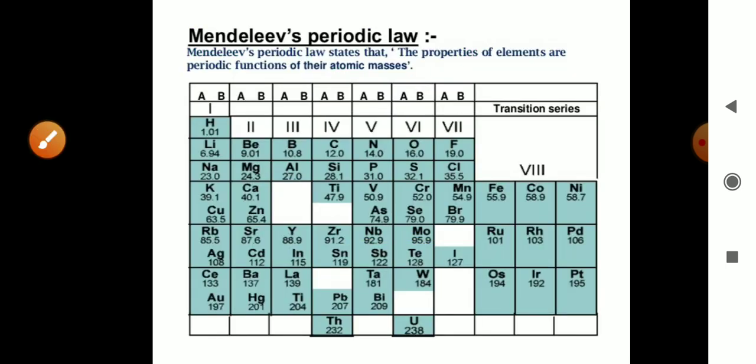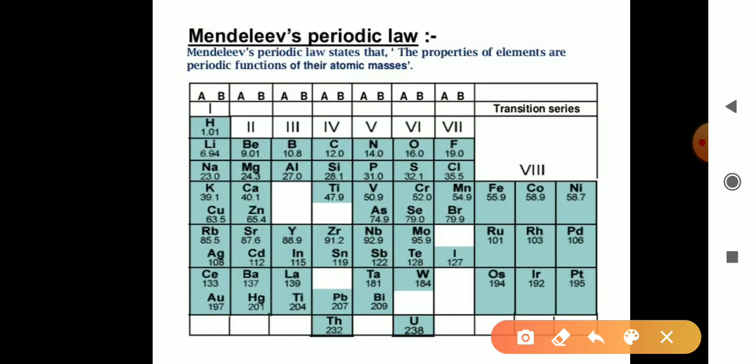So you can see in the table, here, cobalt and nickel. The atomic mass of cobalt is 58.9 and that of nickel is 58.7. That is, the lower atomic mass is for nickel and the higher is for cobalt, but cobalt is taken first and nickel is taken after cobalt.